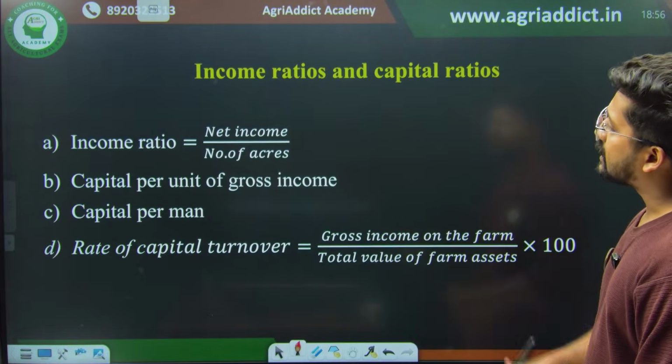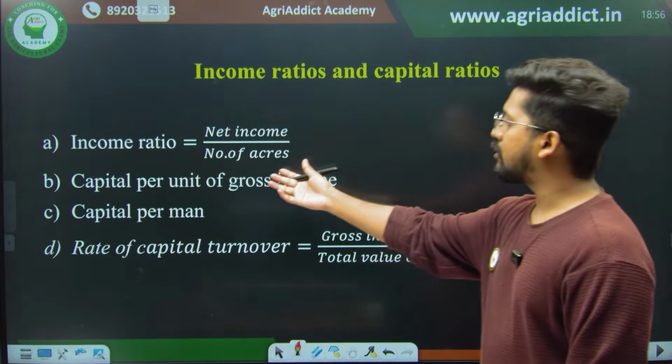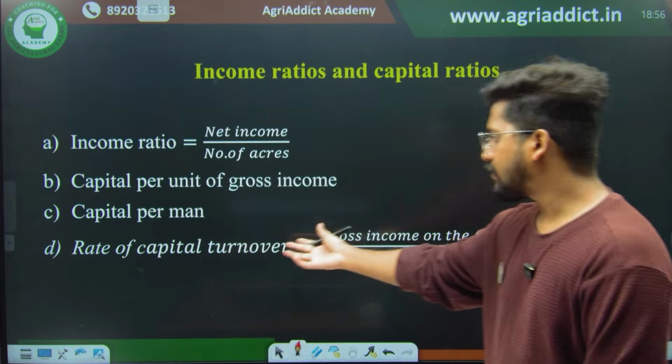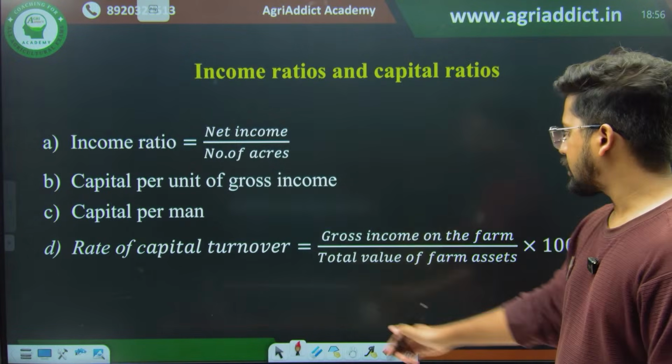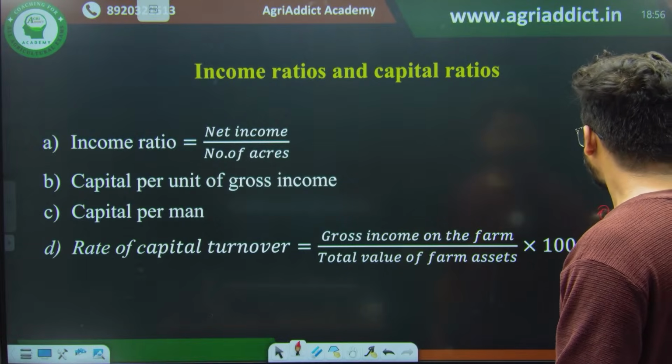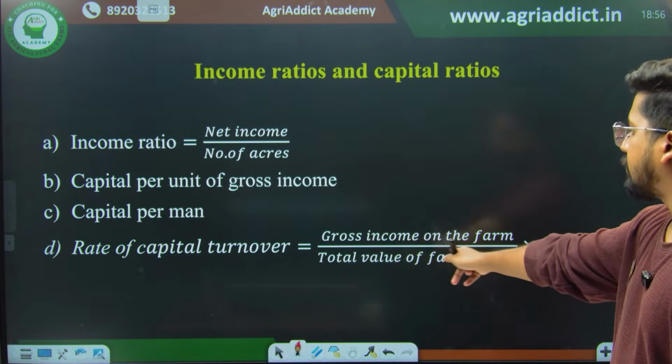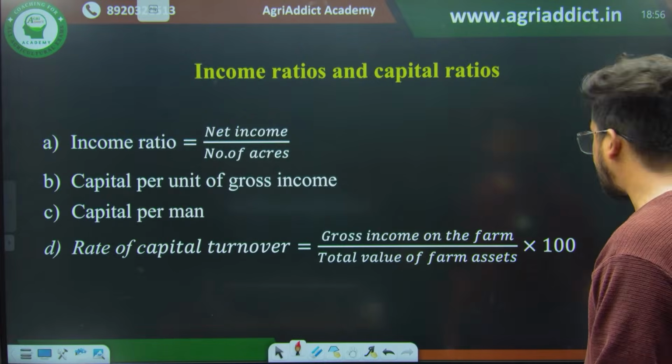Then some income ratios: net income by number of acres, capital per unit of gross income, capital per man, rate of capital turnover. This is also known as quick ratio. Sorry, this is not quick ratio. Capital turnover ratio is the gross income of the farm divided by the total value of the farm assets, into 100.